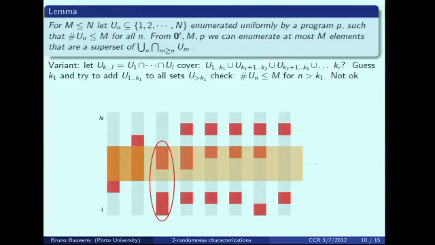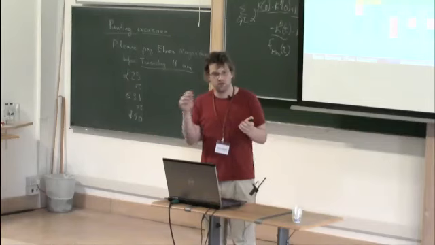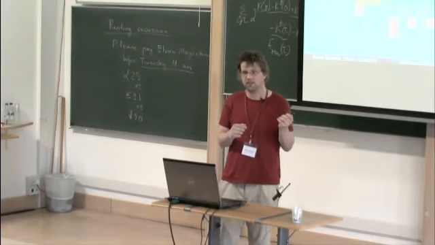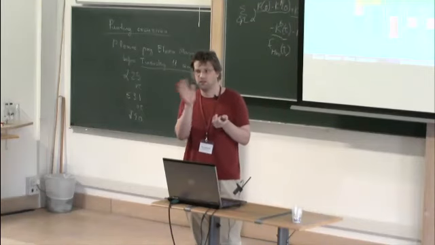So what we do is try to add the intersection to all sets at the right. Then it might work or it might not work. If it works, then we fix our K1 and then we go to the next K2. So we first guess K1. If it works, then we go to K2.